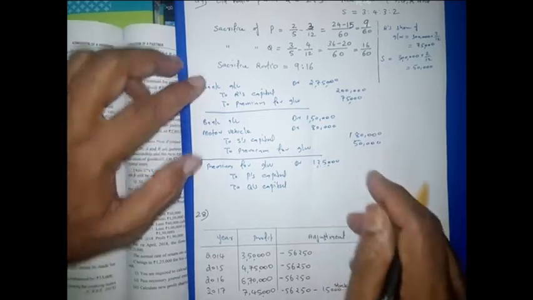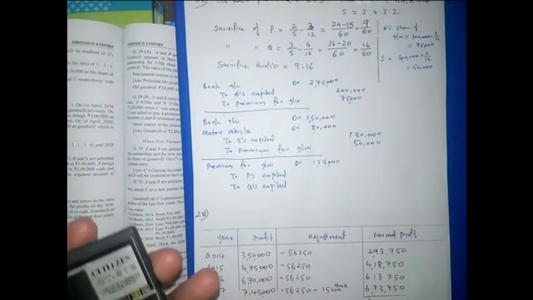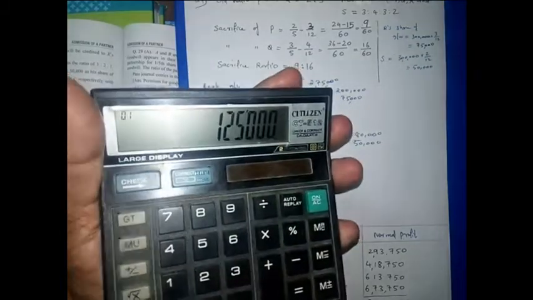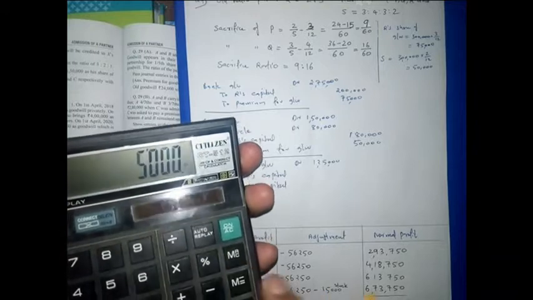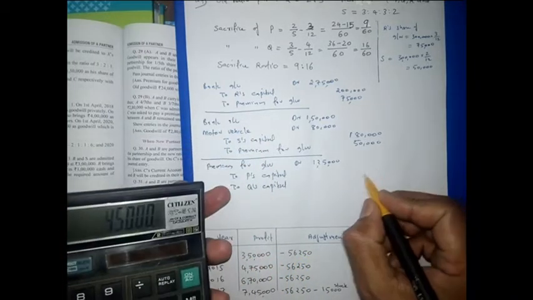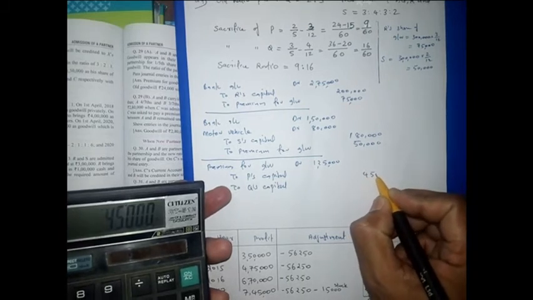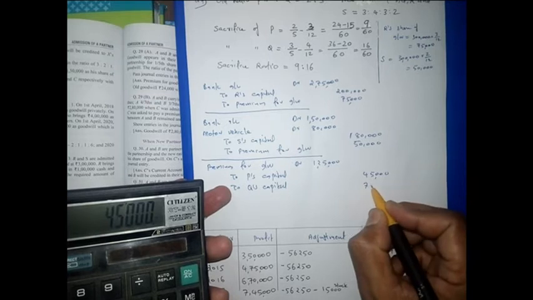Then we have to distribute this in the ratio 9:16. So 1,25,000 divided by 25, then into 9, it is coming 45,000. Then the balance will be 75,000.